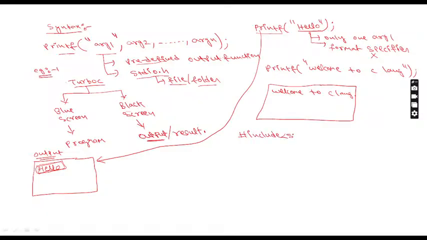Hash include stdio.h, we are writing. Now try to understand why I have written stdio.h, because I have given one question to you. Write a C program.